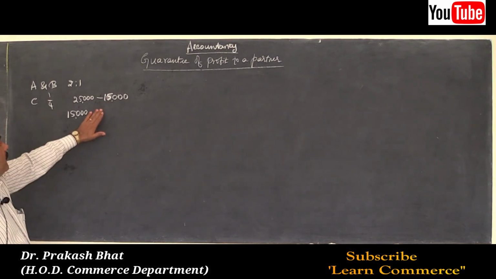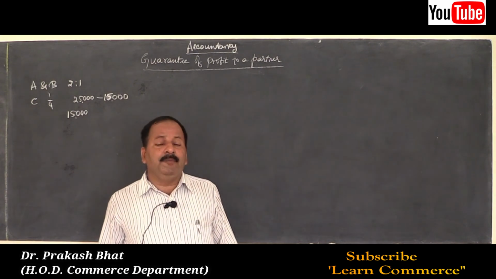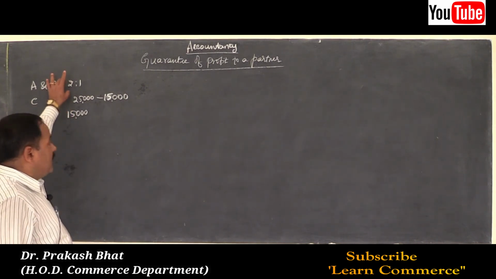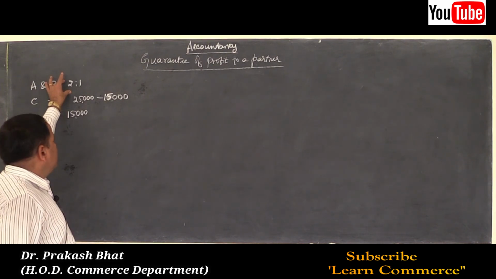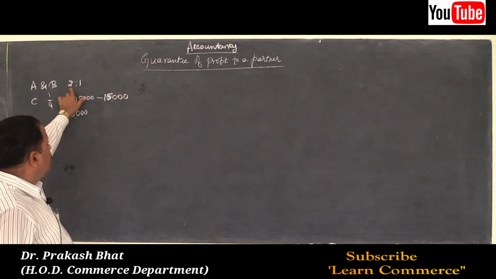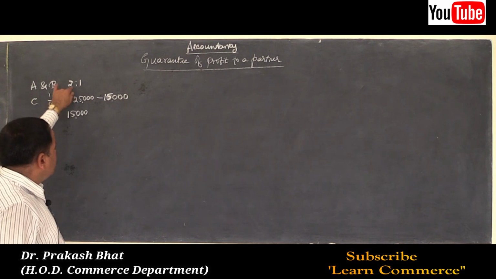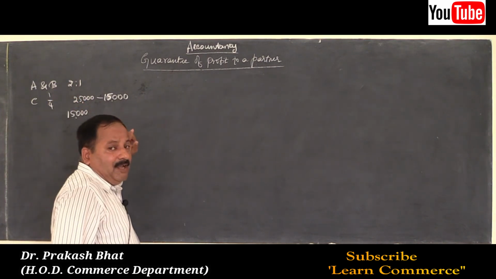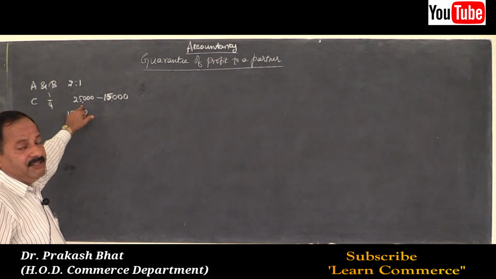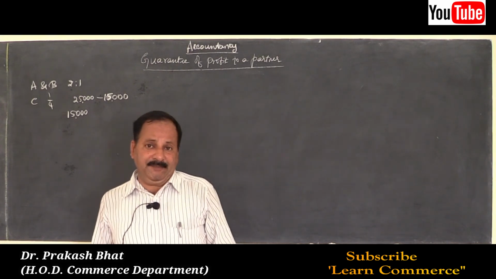So, what should be done? This should be borne by the existing partners, the old partners should bear it and make good that amount. 10,000 rupees should be shared among A and B in their profit sharing ratio of 2:1, and they have to pay that amount to Mr. C, so that the total amount paid to Mr. C will become 25,000. 10,000 plus 15,000, total 25,000 will be paid to Mr. C. This is guarantee of profit to a partner.